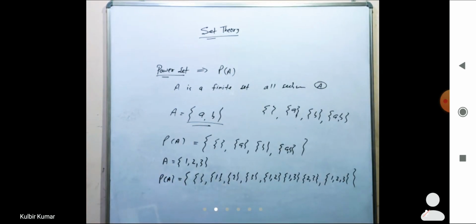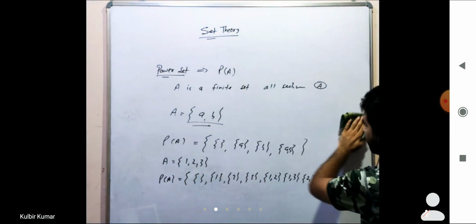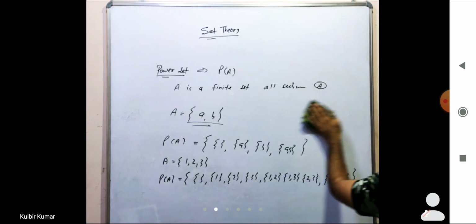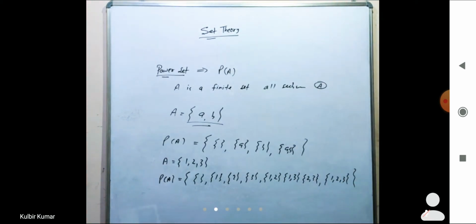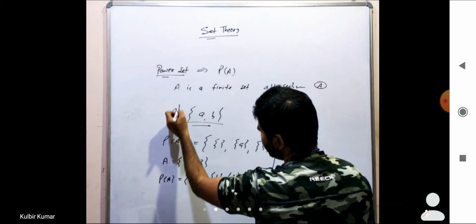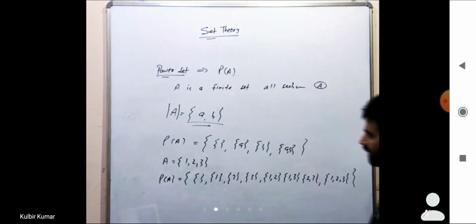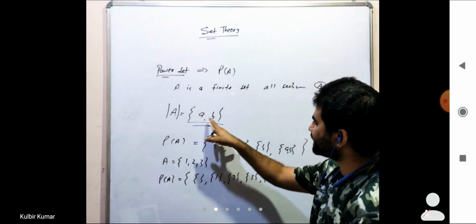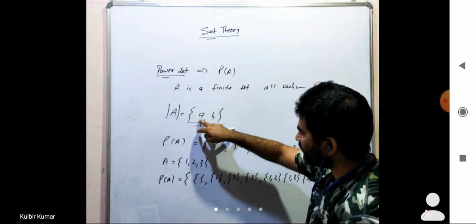Okay. Now let's see the next point. Now we'll see what is the cardinality of A. Represented by this symbol. So cardinality of A means the number of elements inside A. We'll count the number of elements inside set A. So number of elements is 2.